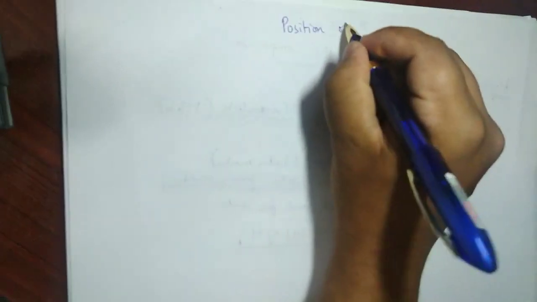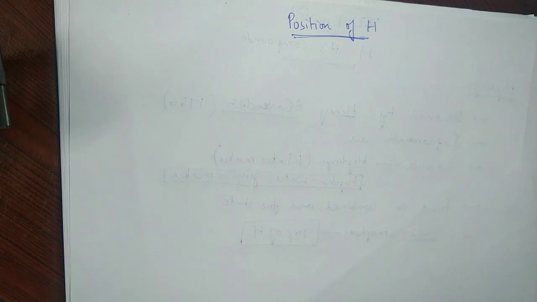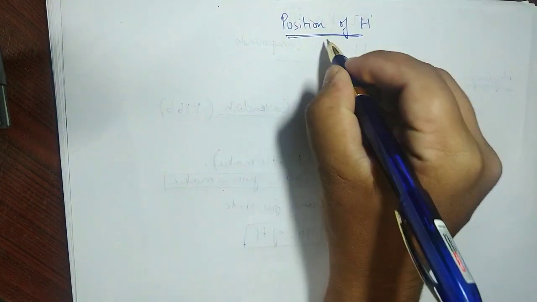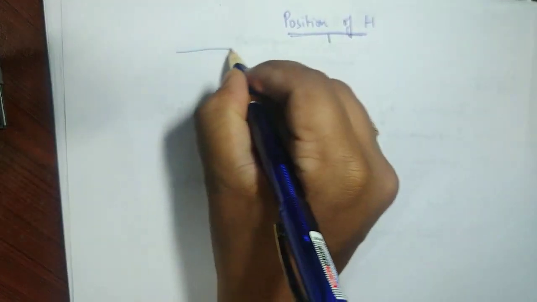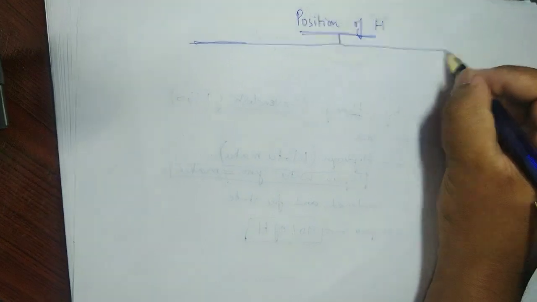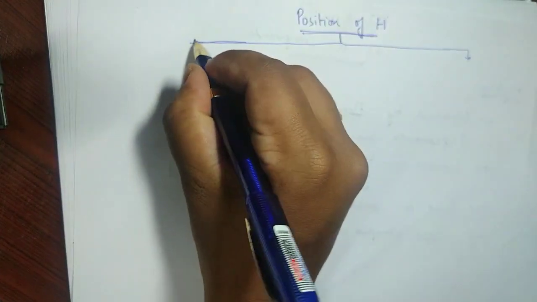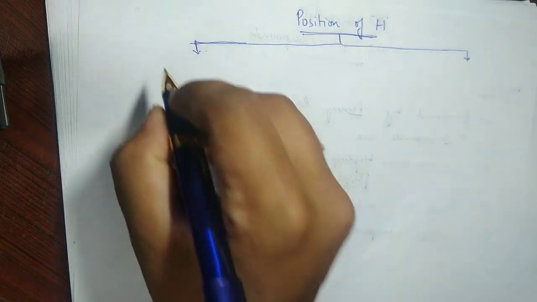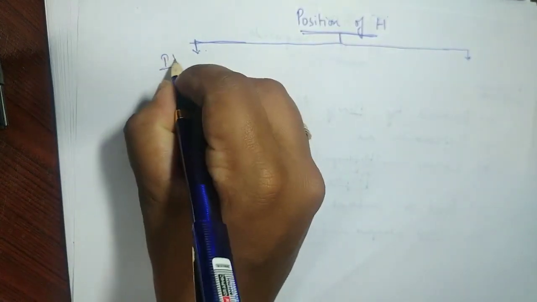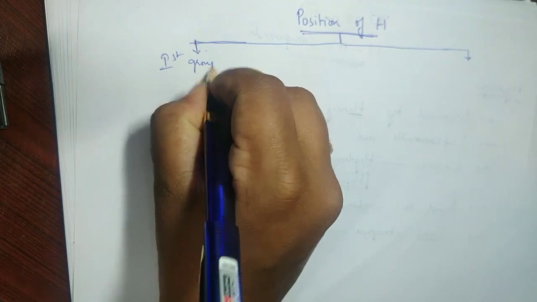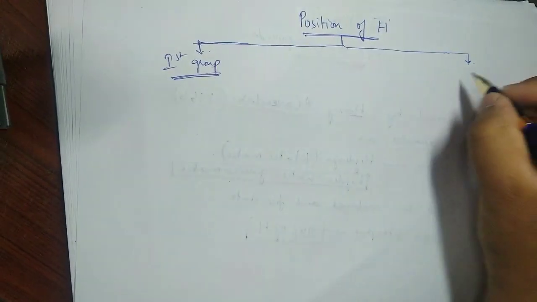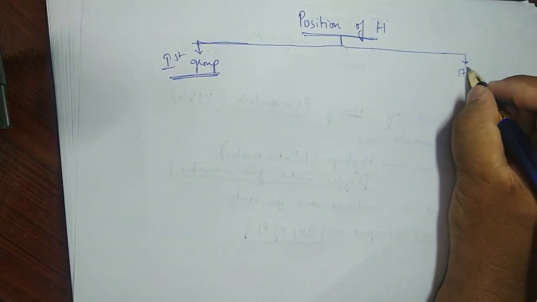See, position of hydrogen, even till today we have this issue of justifying its position, because its position matches with two groups, and I hope you know what are those two groups. What are those two groups? We have discussed it already. That is first group. It is similar with the first group in many ways, and is also similar with the 17th group in many ways.